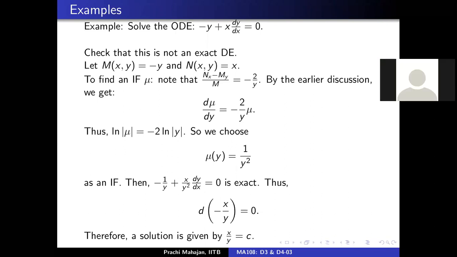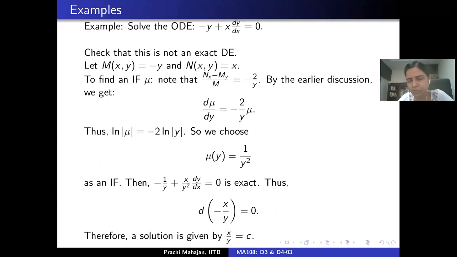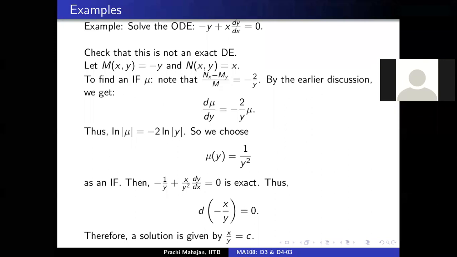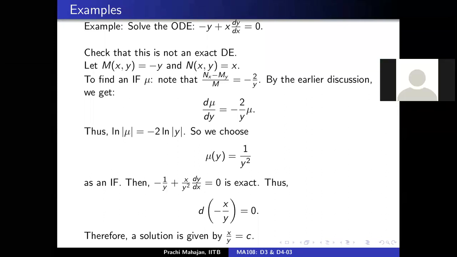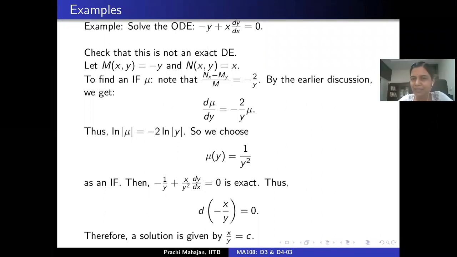Also, when we say that x by y is equal to c, we are not talking about all solutions. So of the original ODE, yes, y equal to 0 is a solution, but this gives us one of the solutions. That's correct. Ma'am, but in that way we may miss some solution, no? Correct, this is not giving you all solutions, just one solution. Yeah, but that is supposed to be a problem, no? So we will see about that later.